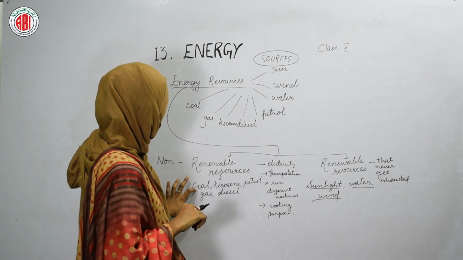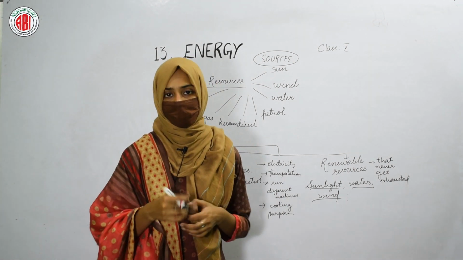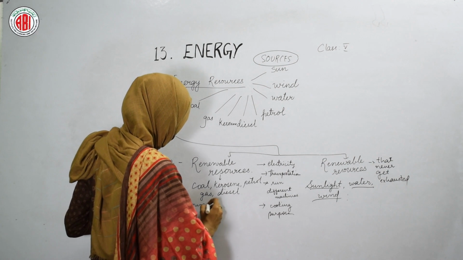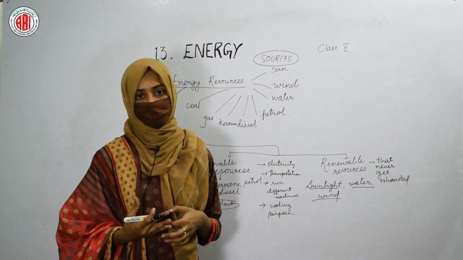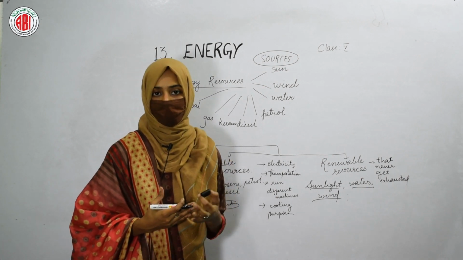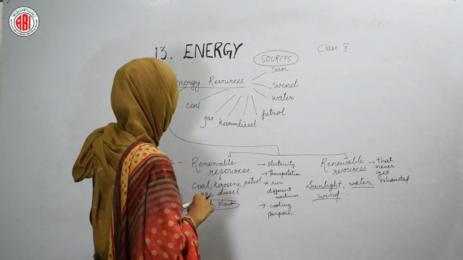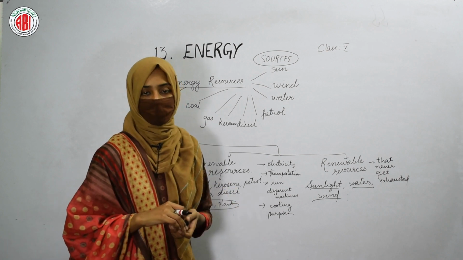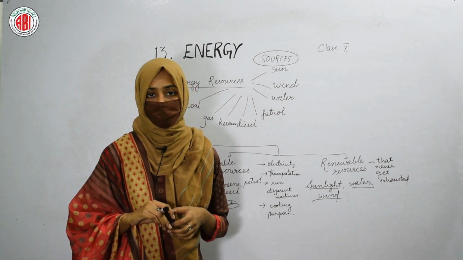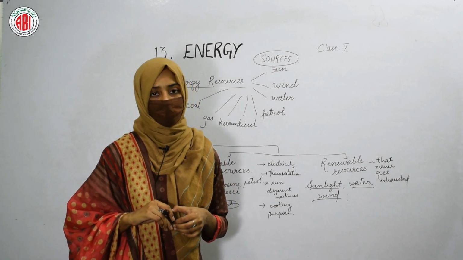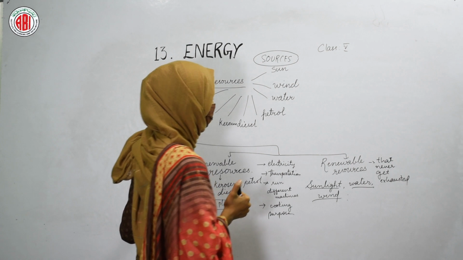Non-renewable resources like coal and petrol take a lot of time to form. We cannot get coal easily. Dead bodies of animals and plants get buried in the soil for thousands of years, and after thousands of years, the buried animals and plants can be converted into non-renewable resources like coal and diesel. So we should not waste these non-renewable resources. We should always try to conserve them so that they do not get exhausted and can be available for our future generation.